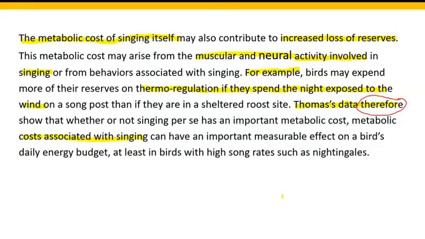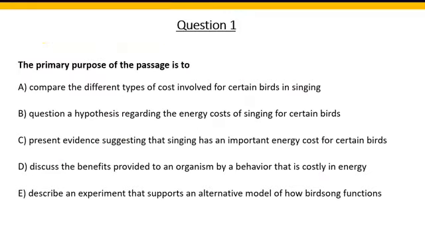Okay, so he was basically in this passage talking about the costs of animal singing, as he clearly set out in the first line of the passage. All right, let's look at the questions. So the first question is primary purpose. Now, primary purpose of the passage basically means the reason why the passage was written by the author. Okay, so let's look at the options.